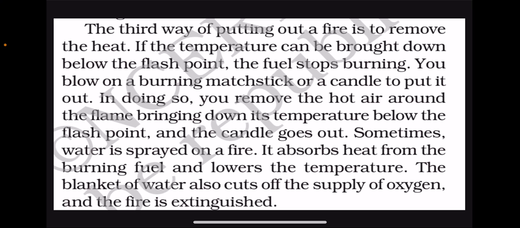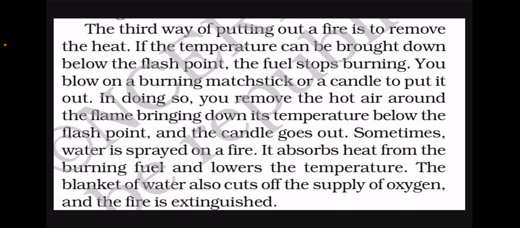Now the third way of putting out a fire is to remove the heat. If the temperature can be brought down below the flash point, the point where the fuel will start burning, the fuel stops burning. You blow on a burning matchstick or a candle to put it out. In doing so, you remove the hot air around the flame, bringing down its temperature below the flash point, and the candle goes out.